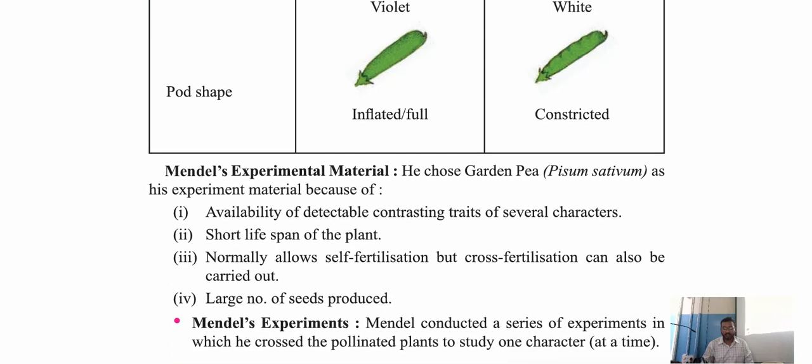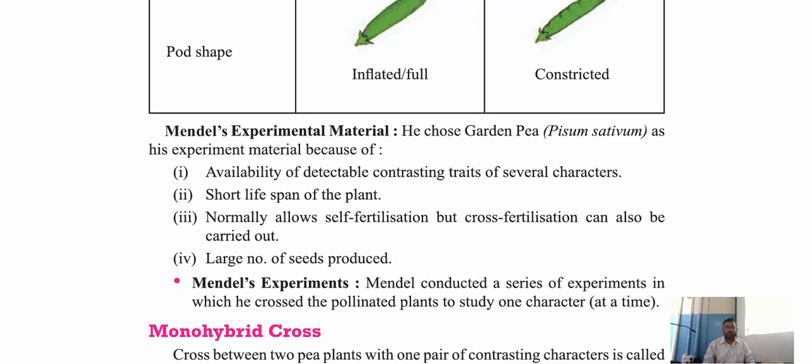Then Mendel, in his experiment, he chose the garden pea plant, as I told you. But one more question: why did Mendel choose only the garden pea plant? So many plants are there, right? Then why did he use only the pea plant? Why didn't he use some other plants for his experiment? Question, right?